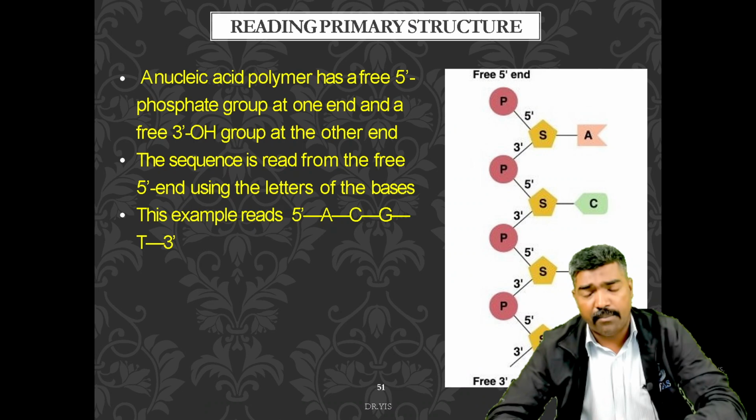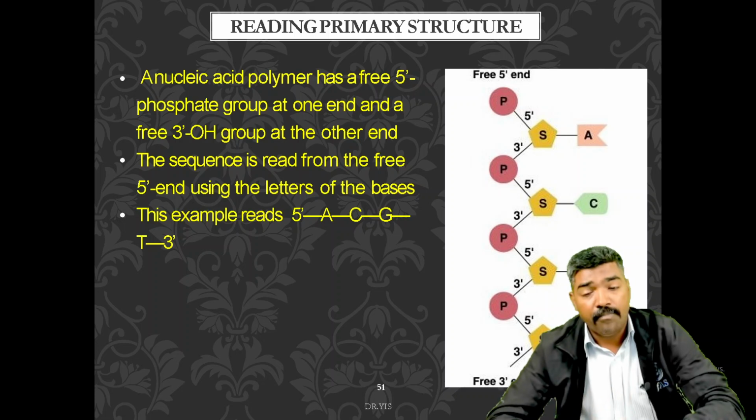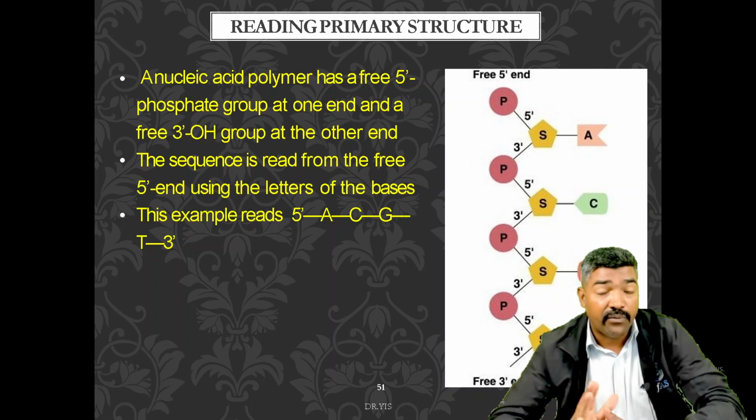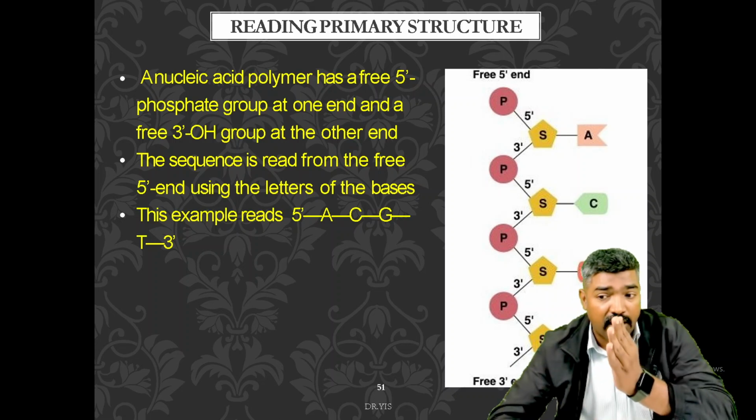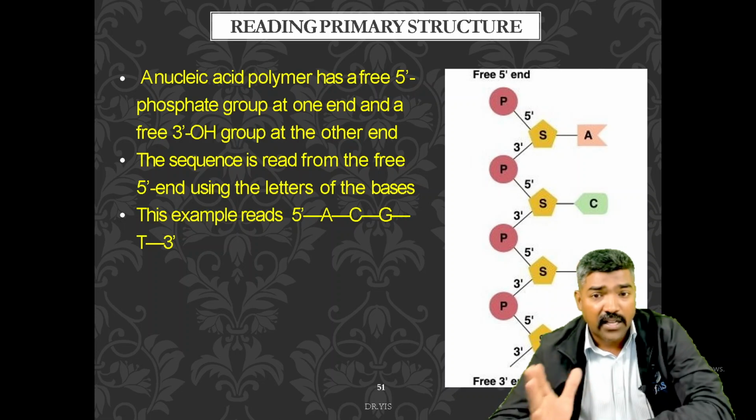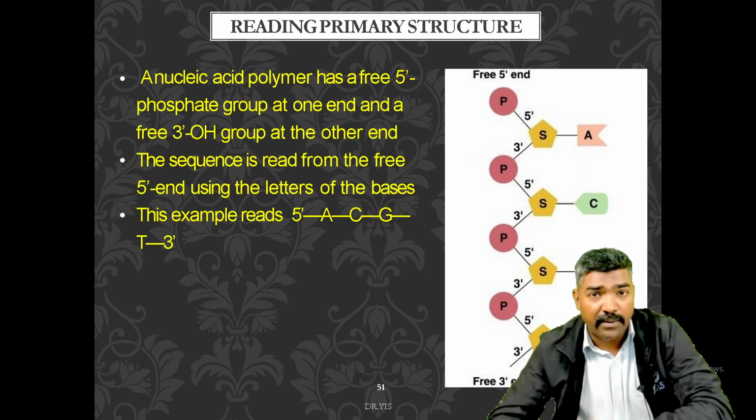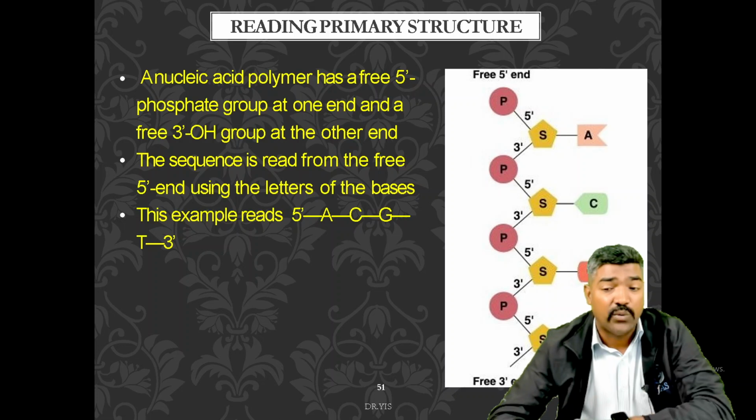Now, how do you read the primary structure? The nucleic acid polymer has a free 5' phosphate group at one end and a free 3' OH group at the other end. So you can see at one end the phosphate group is there, and at the other end the 3' OH group is there. The phosphate group and OH group combine into sequences that are read in the 5' to 3' direction.